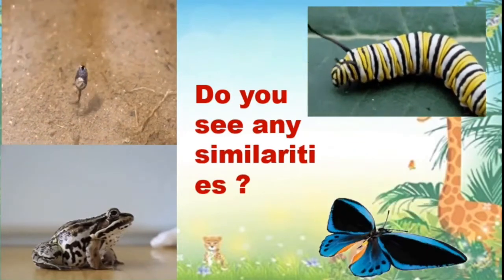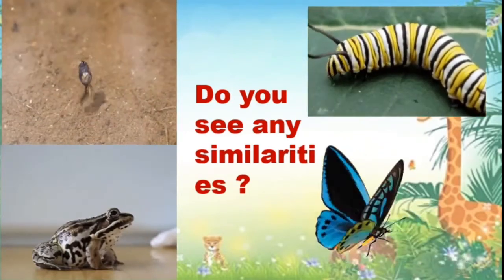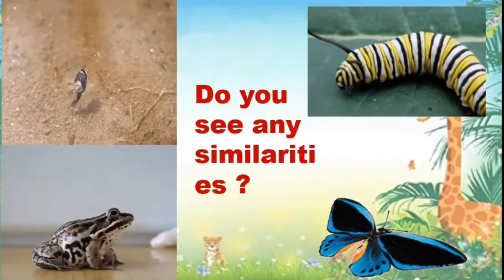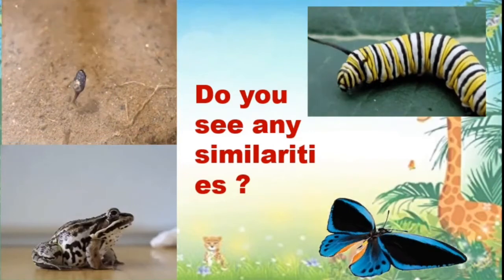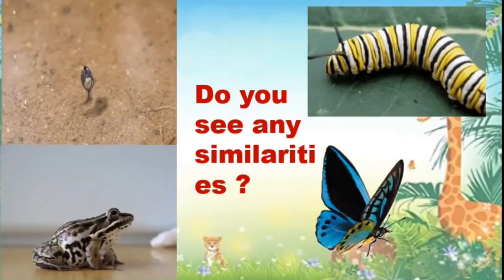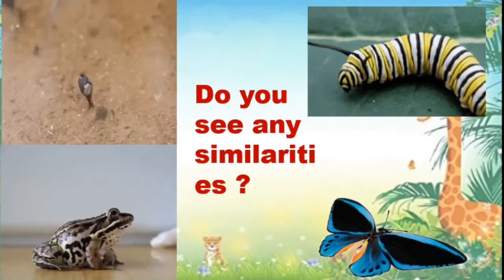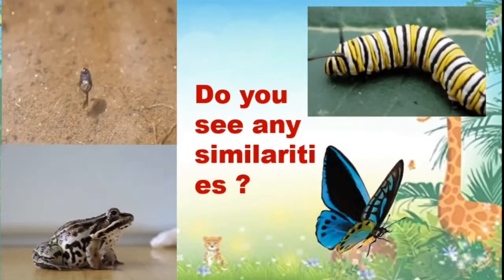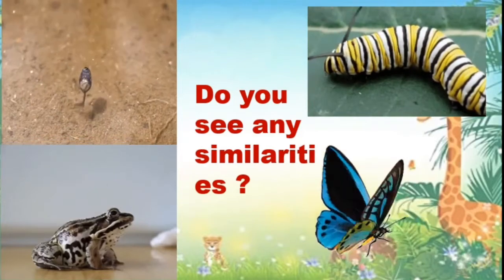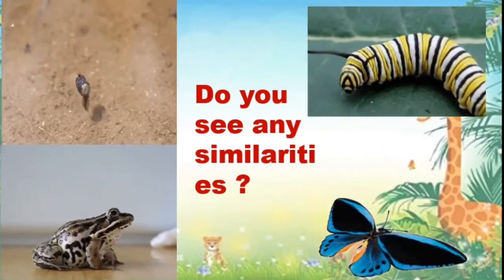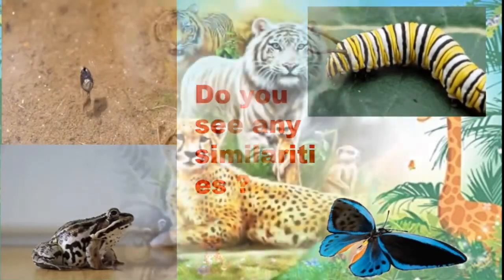So, we can conclude that the young ones of them are totally different from their adults. The tadpole is totally different from the frog, and the caterpillar or larva is also totally different from the butterfly. They are not similar to each other.